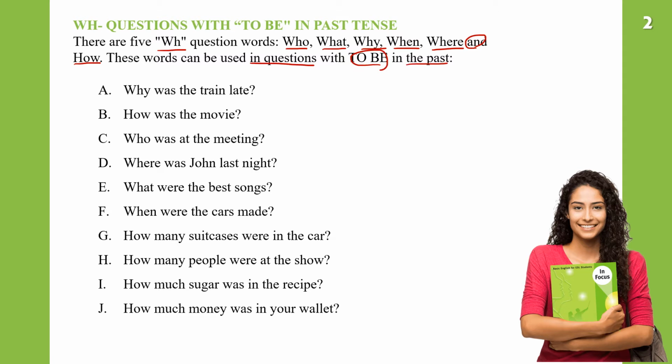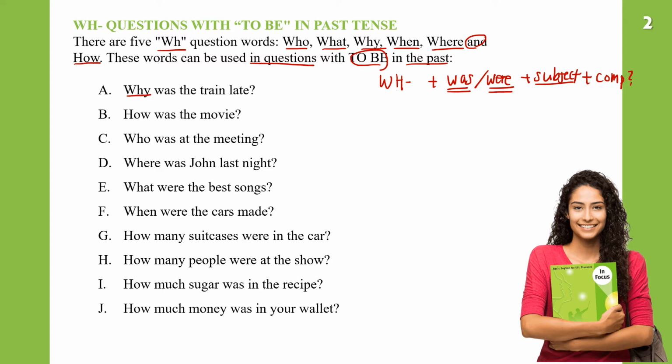The structure will be question word plus was or were, and then the subject. If the subject is singular, we use was. If the subject is plural, we use were, and then if we need, we can put some complement with a question mark. Look at the first sentence.